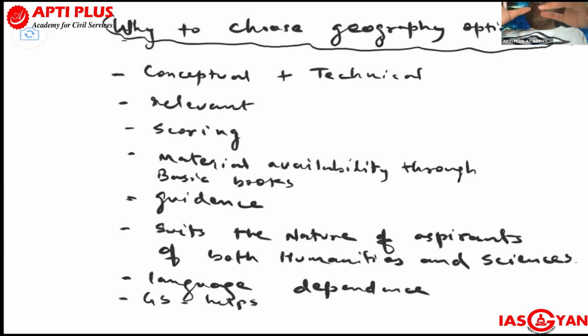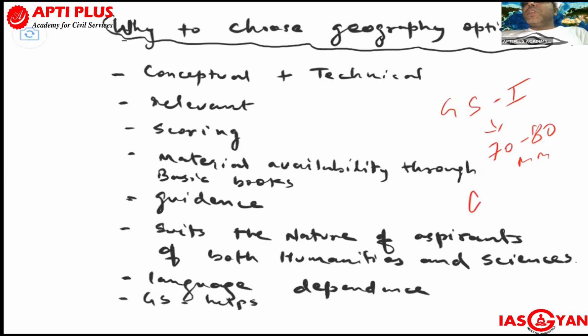So here, around 40% of GS papers, I'm just looking at GS1, GS2, and GS3, not GS4, have a lot of overlapping of syllabus with the geography part. More particularly, in GS1, they directly ask around 70 to 80 marks of questions in the mains.